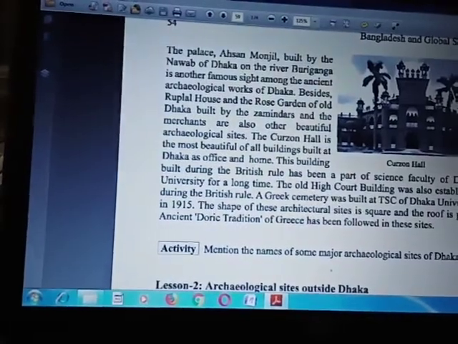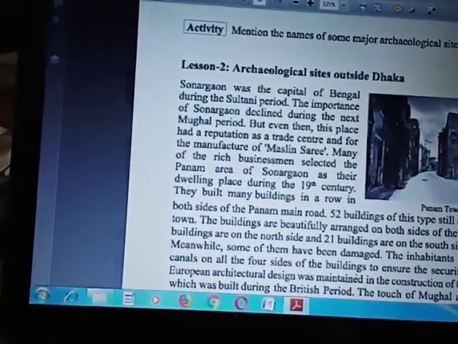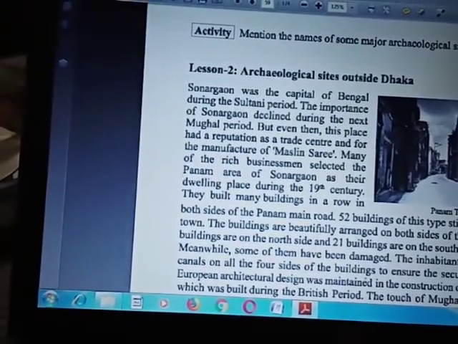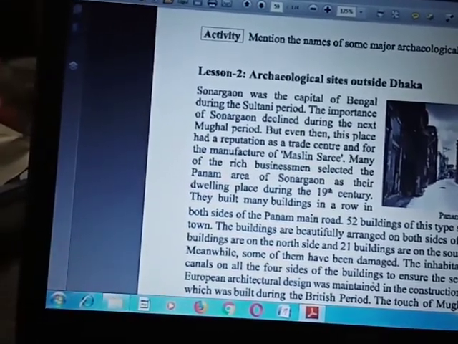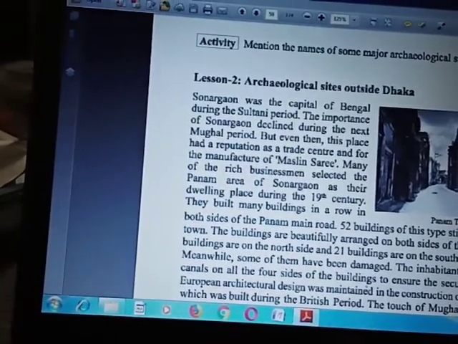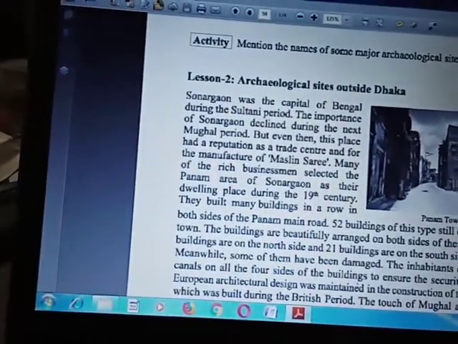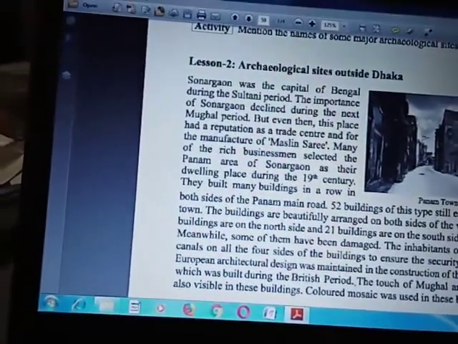Lesson 2. Sonargaon was the capital of Bengal during the Sultani period. The importance of Sonargaon declined during the next Mughal period, but even then, this place had a reputation as a trade center for manufacture of muslin sari.